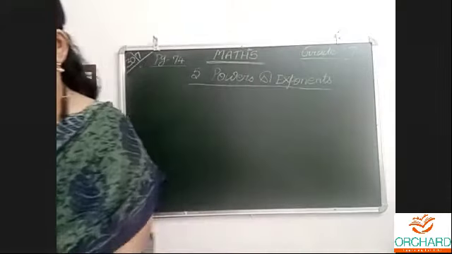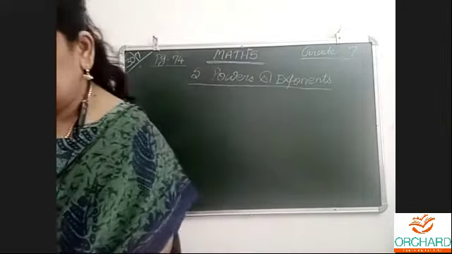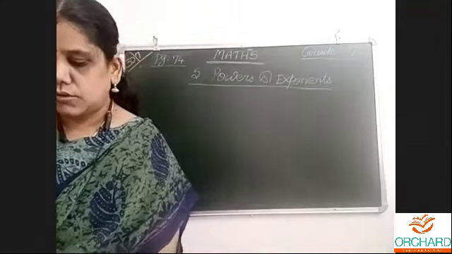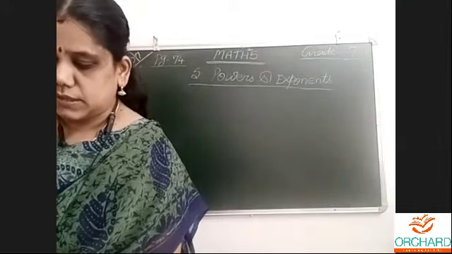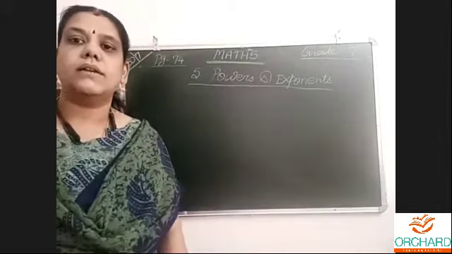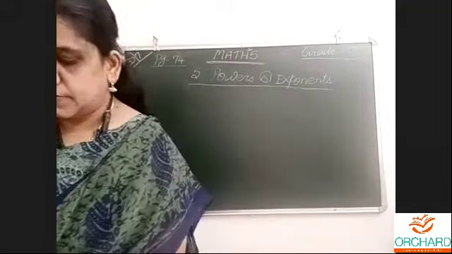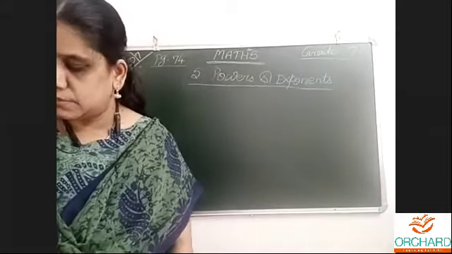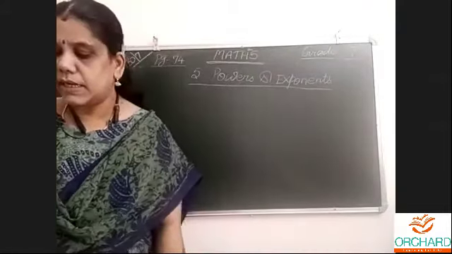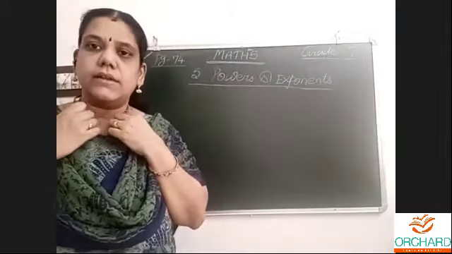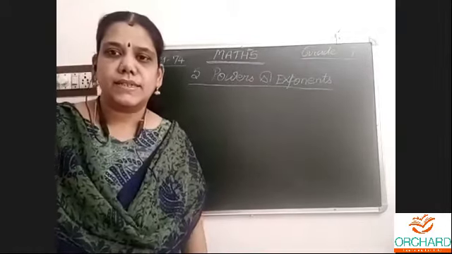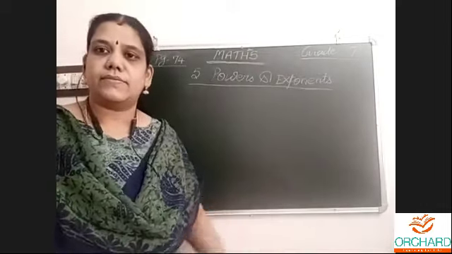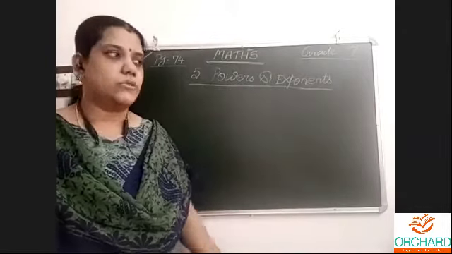Yesterday we completed our rational numbers chapter. Exercise 4.1 and 4.2, we completed all the sums. So that alone is there for rational numbers. 4.3 is not needed, and we have seen one or two sums for revision. The remaining things that are needed, we'll say later, whenever you do the division sums as a test, that day we'll say.